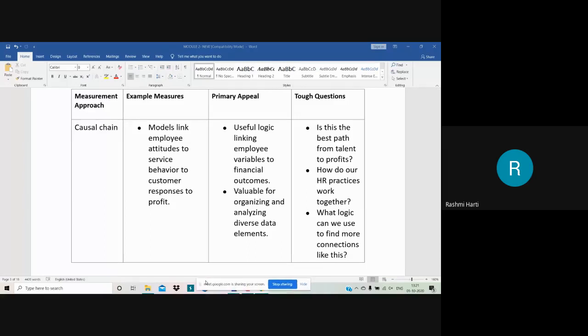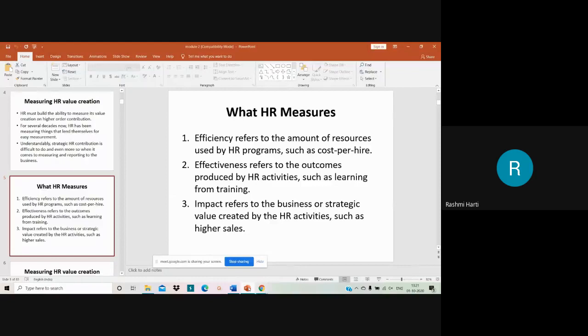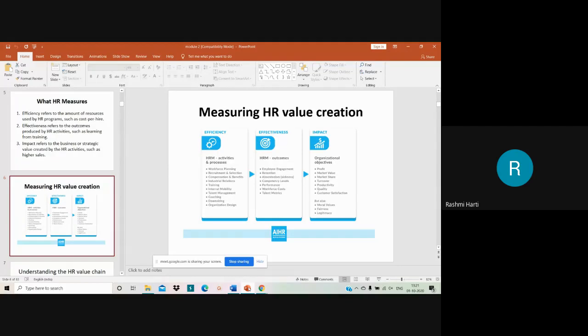So this is nothing but the measurement approaches which do come in HR. Now, whatever measurement approaches I showed just now, all these are a part of efficiency, effectiveness and impact, right? So coming down to the next, in short, measuring HR value creation: efficiency. Efficiency speaks about activities and processes.